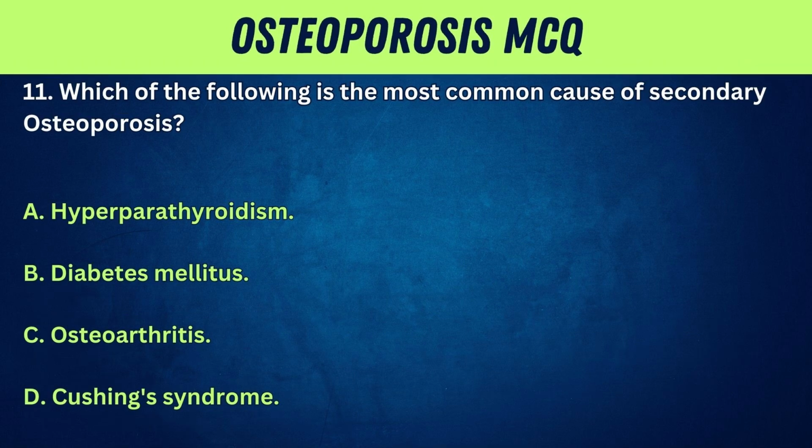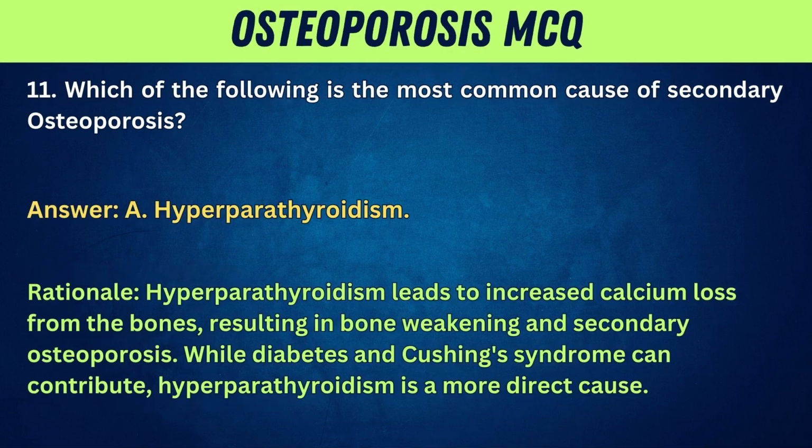11. Which of the following is the most common cause of secondary osteoporosis? A. Hyperparathyroidism. B. Diabetes mellitus. C. Osteoarthritis. D. Cushing syndrome. Answer: A. Hyperparathyroidism. Rationale: hyperparathyroidism leads to increased calcium loss from the bones, resulting in bone weakening and secondary osteoporosis. While diabetes and Cushing syndrome can contribute, hyperparathyroidism is a more direct cause.